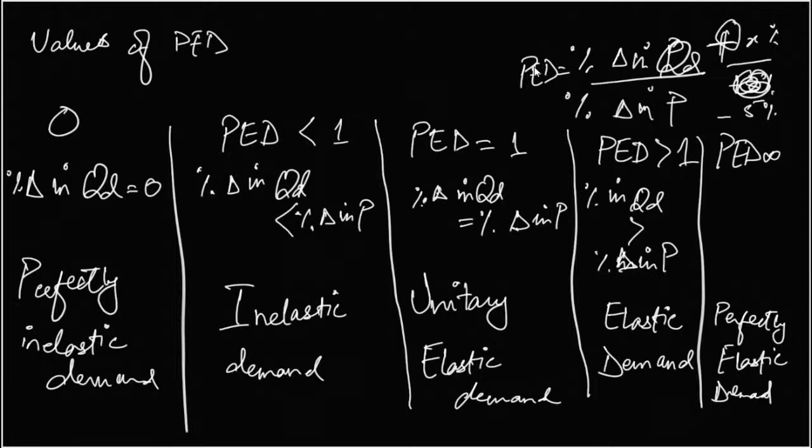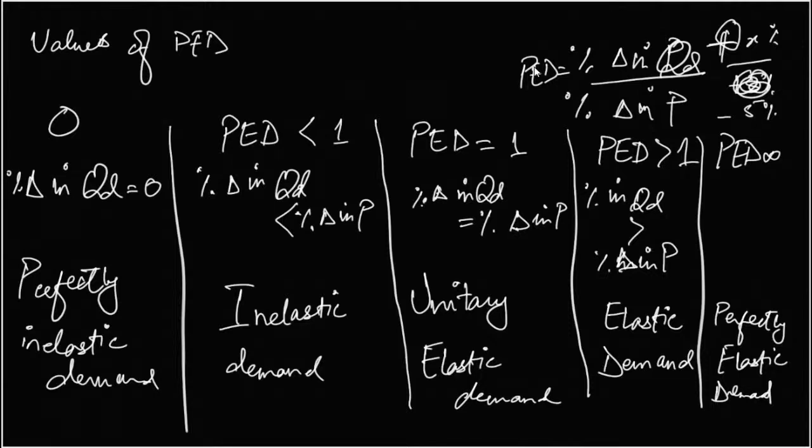So the next thing is that if not zero, PED could at least have a value of less than one. When would PED have a value of less than one? Mathematically, it means that whatever the change in price, the proportionate change in quantity demanded is less.